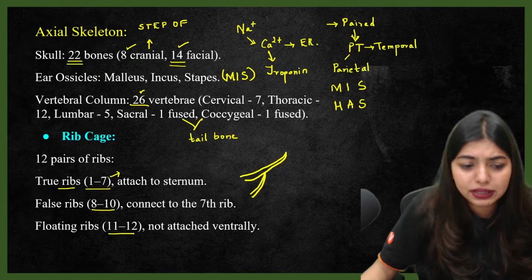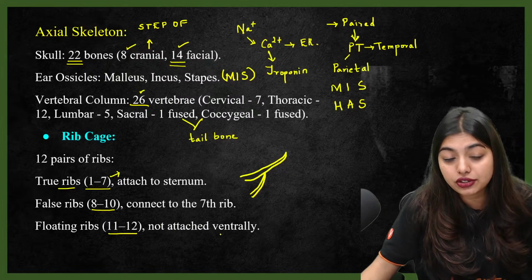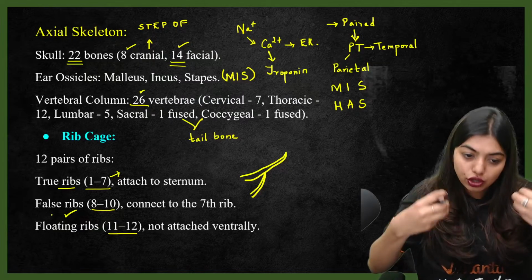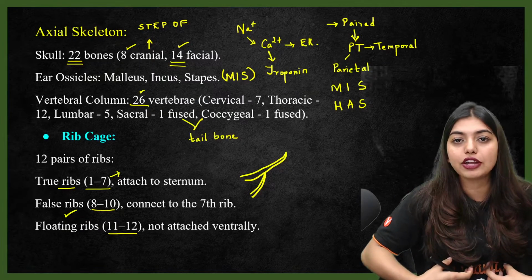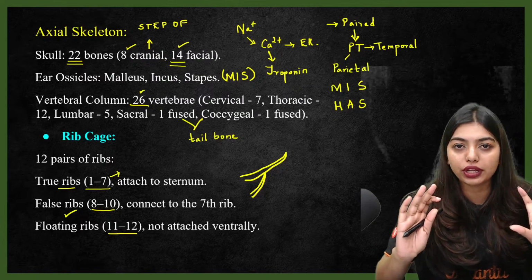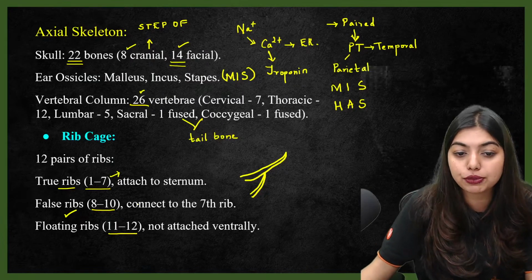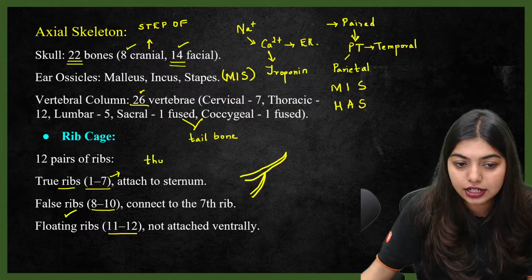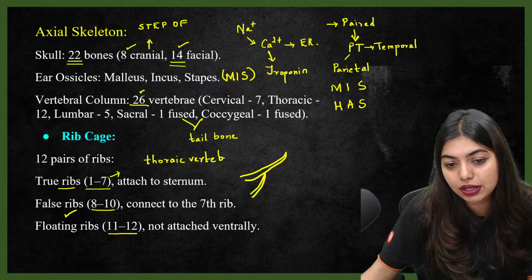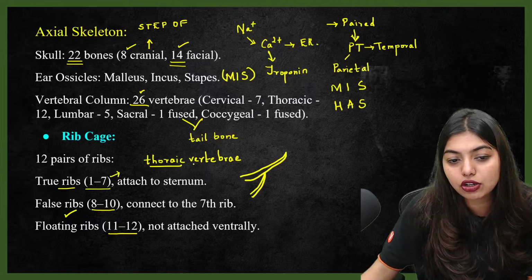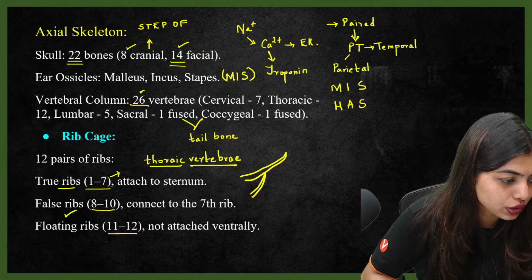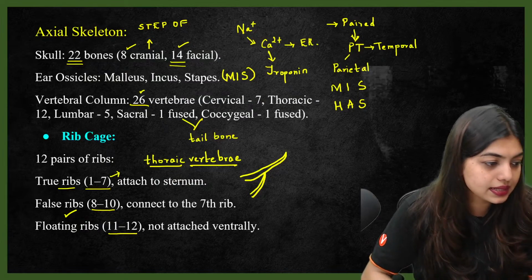Floating ribs are going to be 11 to 12, not attached ventrally. So this is going to be floating ribs. Why? Because this fellow will not at all be attached to anyone on the ventral side. Not to the sternum, not to any other ribs. They will just be floating. But all of these are going to be attached to the thoracic vertebrae properly, that you remember. Just that depending on whether they are attached properly to the sternum or not, they will be false and true ribs. Clear? Yes?